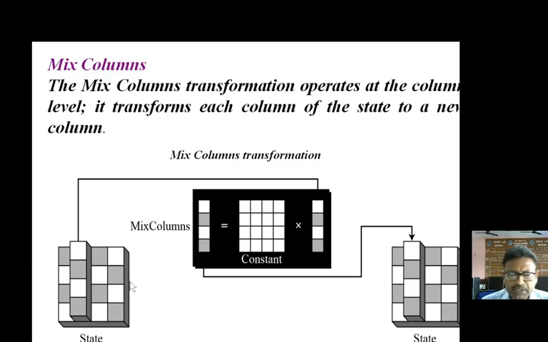So what is being done? Suppose this is the column which has to be mixed. We take this column and multiply it with the assumed constant matrix, and whatever resulting column we receive is going to be replaced in place of this. So this is the input state and this is the output state. The output state is going to change because this column is being multiplied by a constant matrix to get a new value, and this new value is replacing the older value.